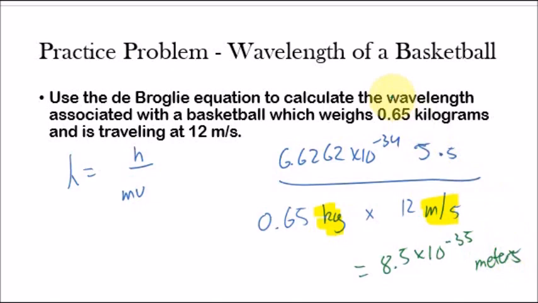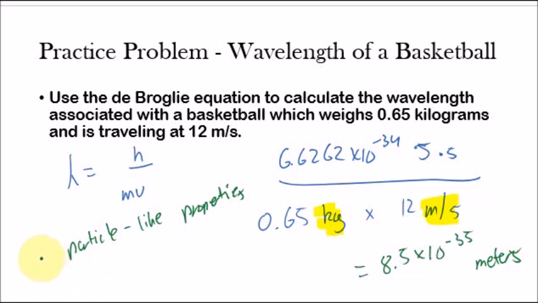So you can see here, since this is a basketball which has a relatively large mass, that the wavelength is going to be very, very tiny. So essentially the ball is displaying more of the particle-like properties, and less of the wave-like properties.